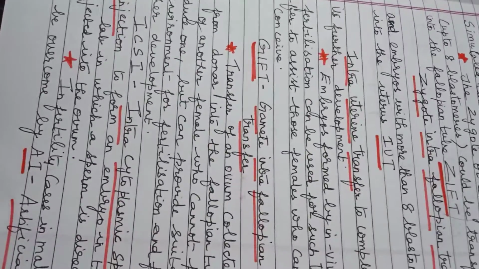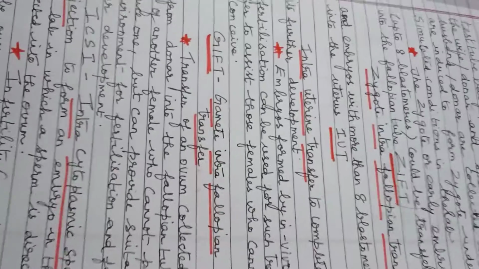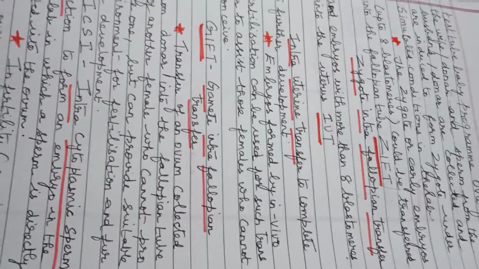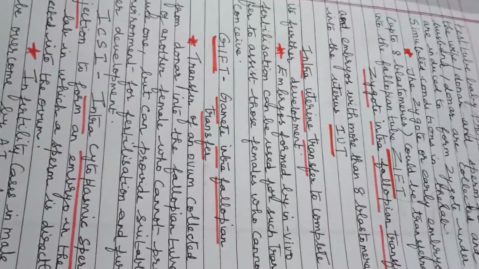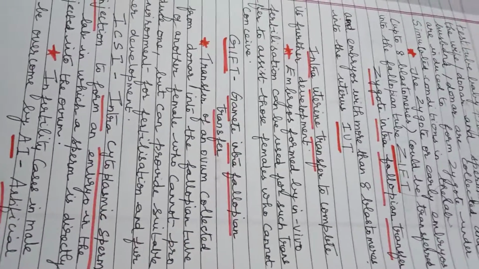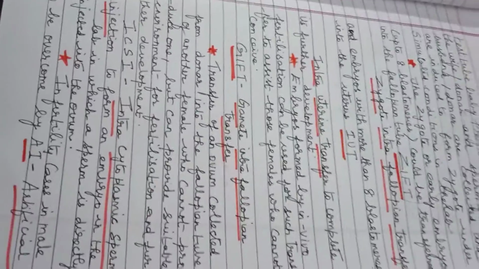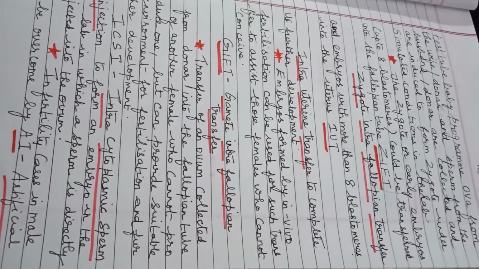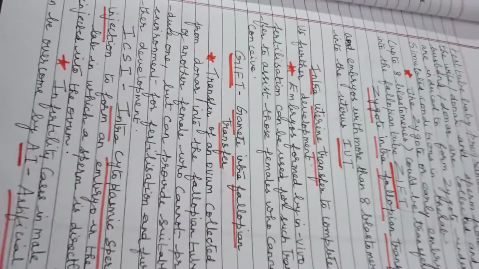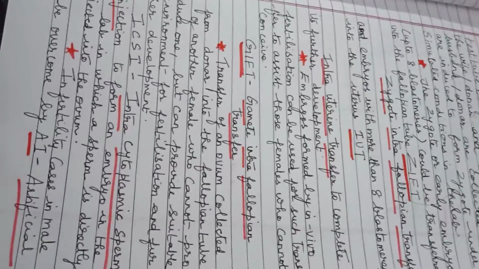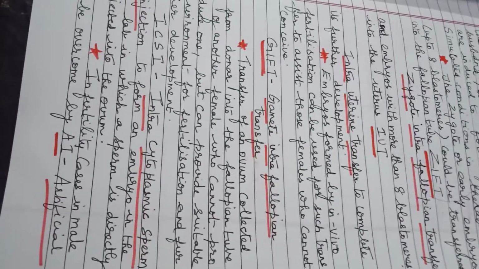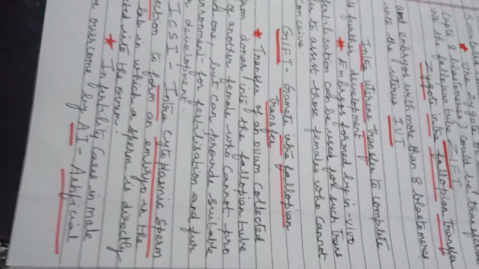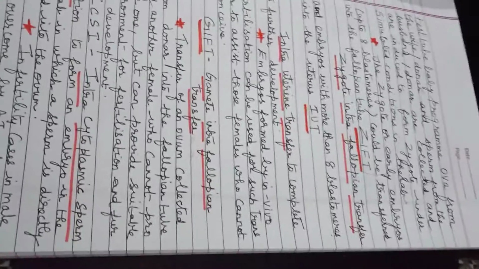And sometimes embryos are formed by in vivo fertilization. In vivo means natural; in vitro means in the laboratory. In in vivo fertilization, normally women can produce embryos, and those embryos can be used to assist females who cannot conceive. Those embryos will be collected by the natural method and used for other females who cannot conceive. That also can be done. These are the methods.